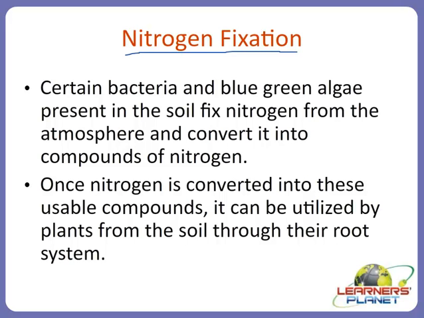Which microorganisms are participating in this process? Certain bacteria like Anabaena, like blue-green algae. This blue-green algae is an important example, which can convert the elemental form directly to nitrites or nitrates. Where are these blue-green algae present? They are present in the soil. So, blue-green algae, remember which class?